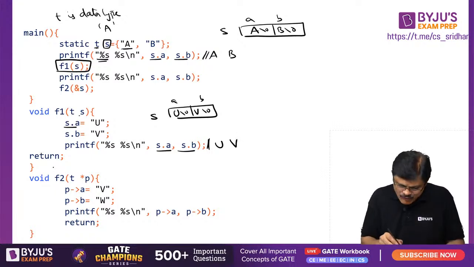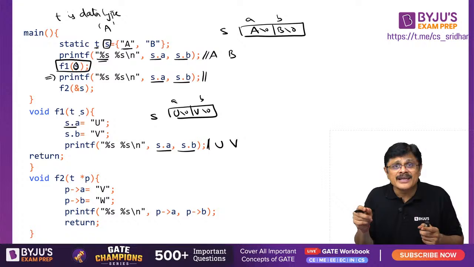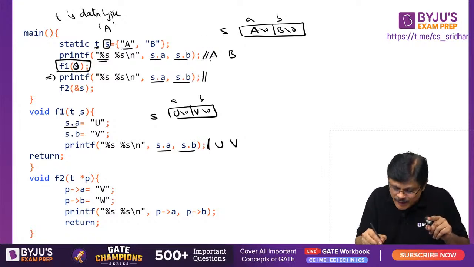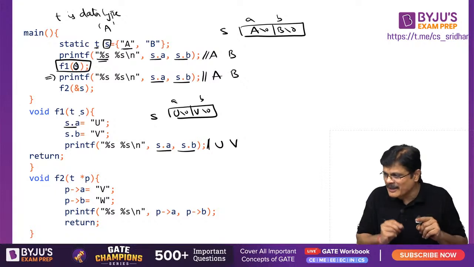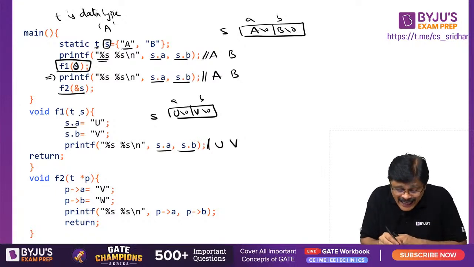Very good. Next, after that you go back and again print s.a and s.b. But because you just passed a copy, it will not affect the original variable. So the original variable is still the same. When you print again, a b will get printed, my dear friend. Now you are calling f2, but this time you are sending the address of s.